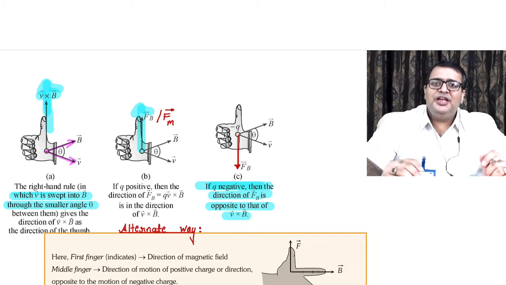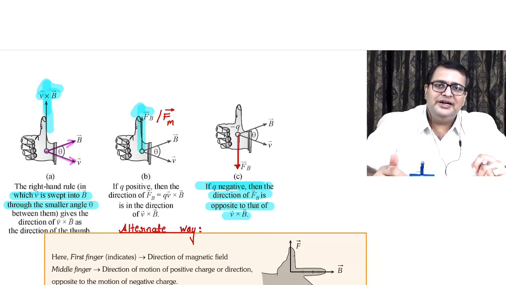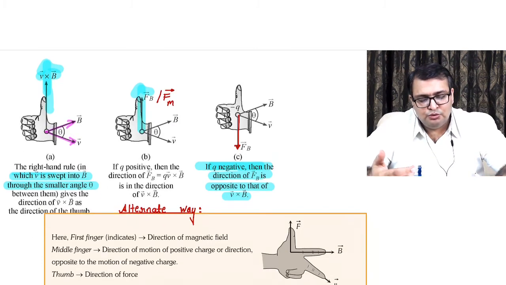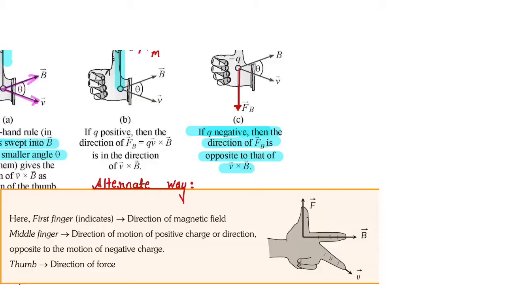Now let me take you down memory lane to another alternative way you studied in your schools, which used to be Fleming's left hand rule. You have to keep your fingers like this: father, mother, child. F, magnetic field, and charge. Is this correct? Father, mother, child: force, magnetic field, charge.